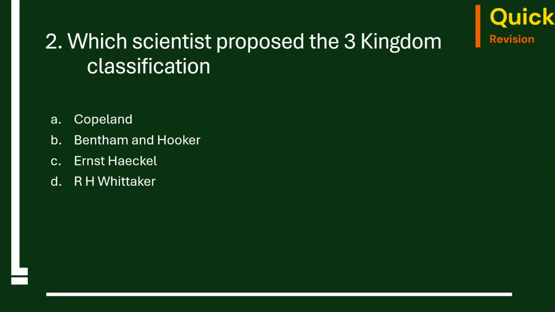Second question: which scientist proposed the three kingdom classification? Copeland, Bentham and Hooker, Ernst Haeckel, R.H. Whittaker. The correct answer is Ernst Haeckel. Ernst Haeckel is the one who proposed the three kingdom classification in the year 1866.